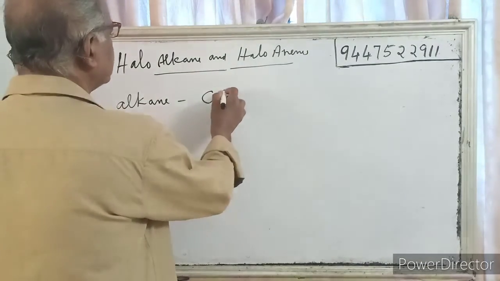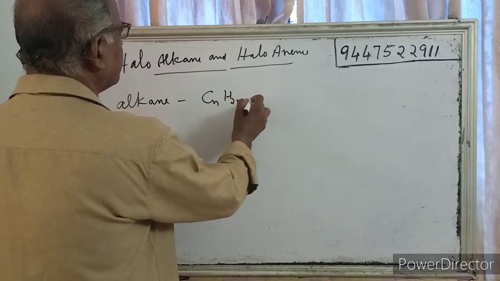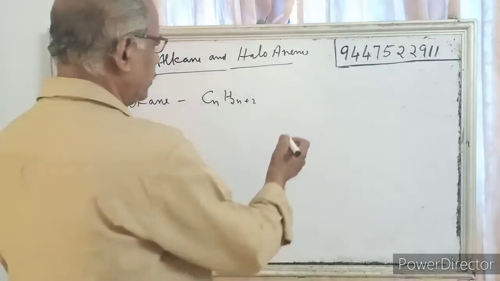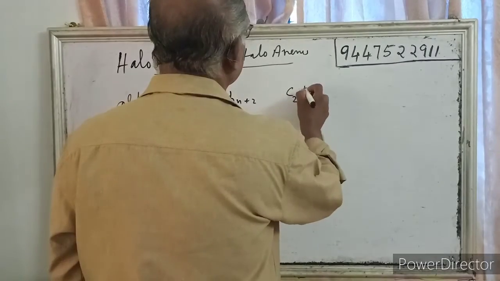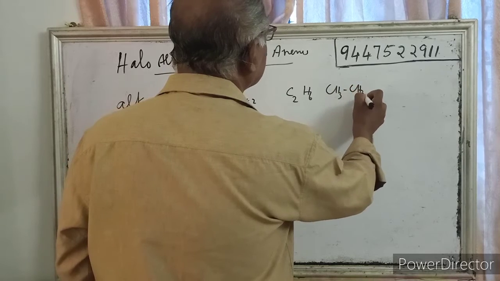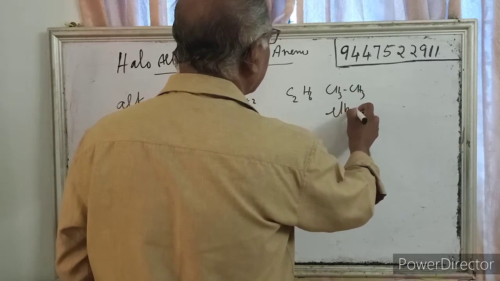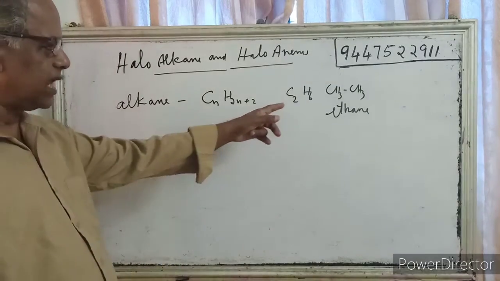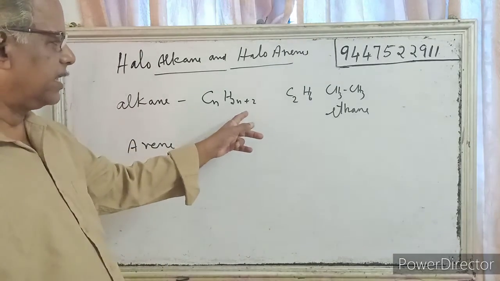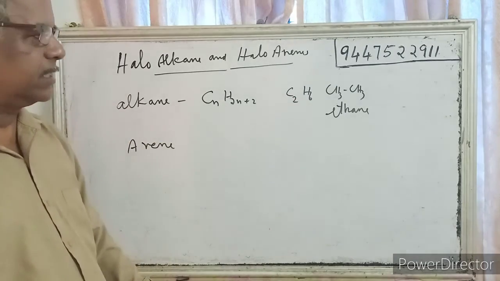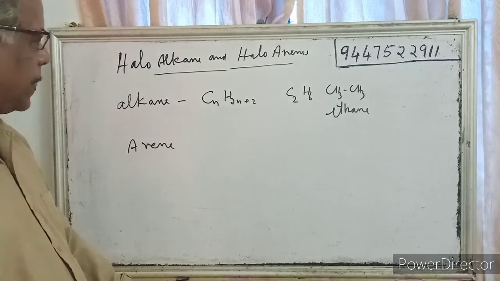So general formula CnH2n plus 2. An example is C2H6, that is CH3CH3, ethane. So ethane is an alkane because it is having the formula CnH2n plus 2, C2H6. Structure is CH3CH3, name is ethane.